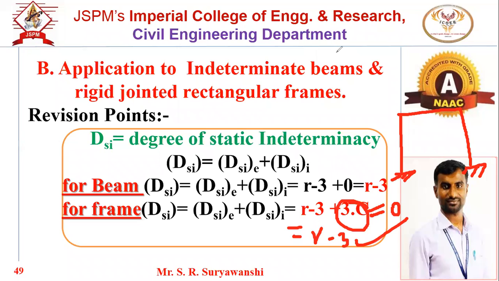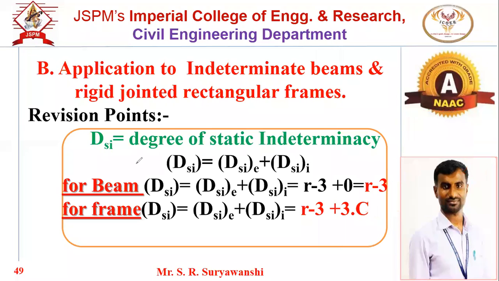Means in case of the flexibility method, the DSI for beams as well as frames can be found using the formula R minus 3. You have to remember this formula, R minus 3. Where R is, what is R? Where R represents, what is the meaning of R?